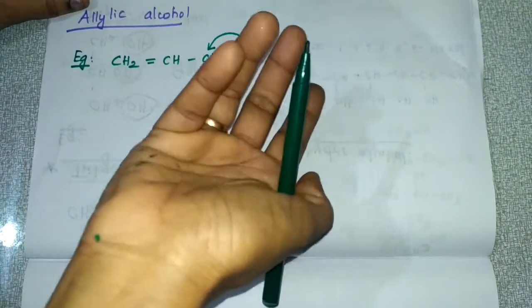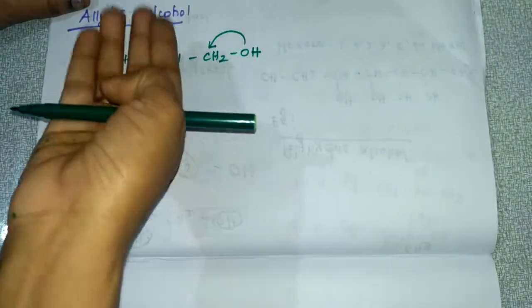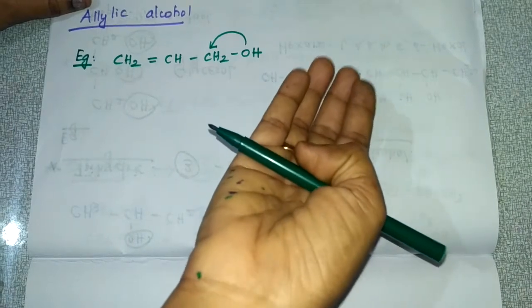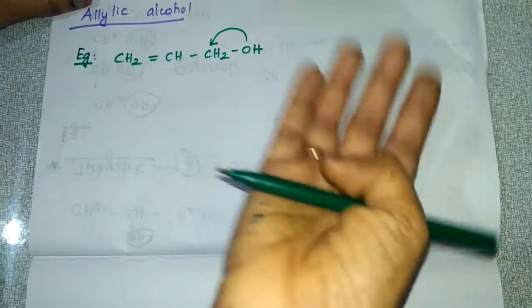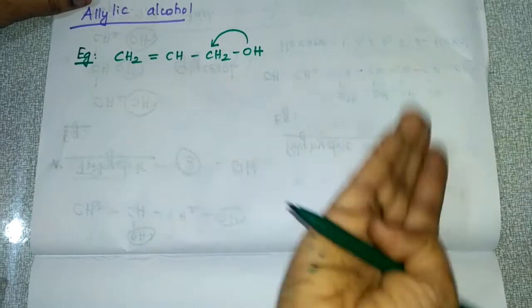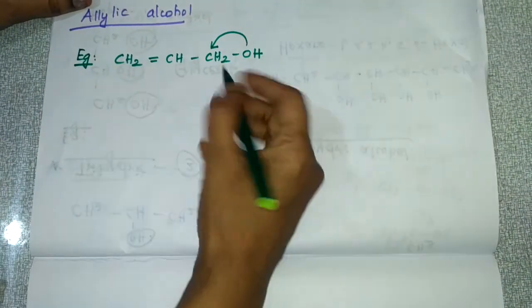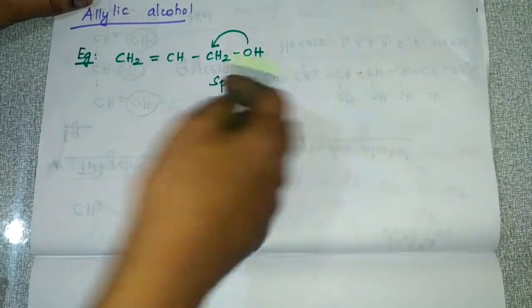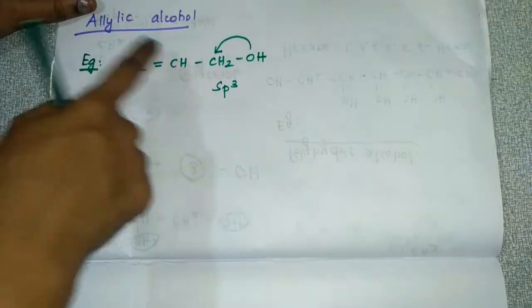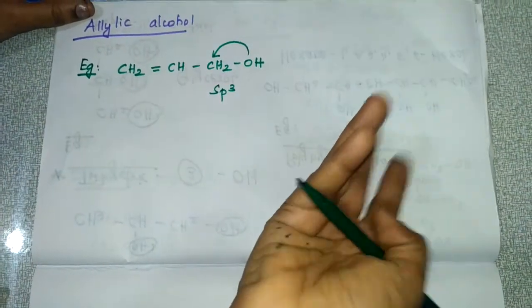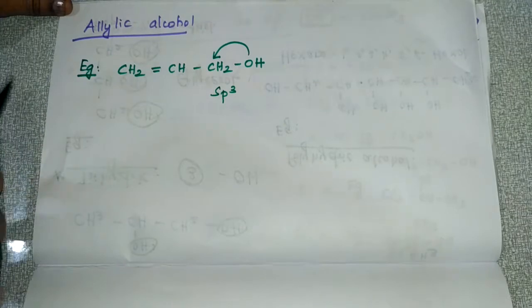In the haloalkanes chapter also we had learnt about allylic halides and vinylic halides. So what do you mean by allylic alcohol? The OH group is attached to an sp3 hybridized carbon, which is found next to the carbon-carbon double bond. Okay, so this is allylic alcohol.